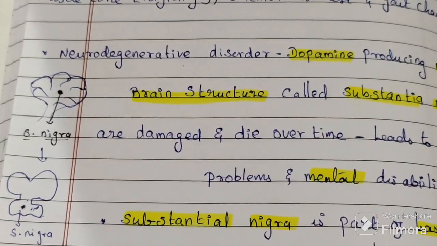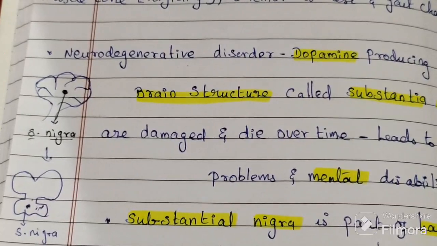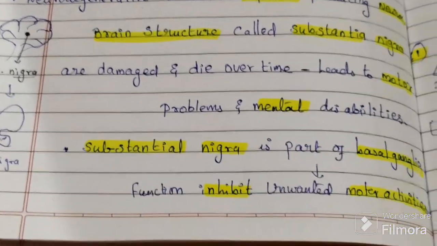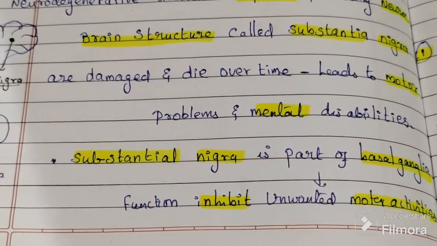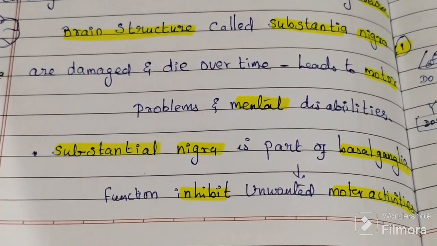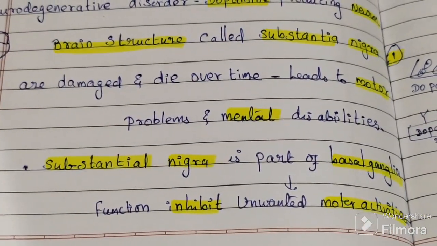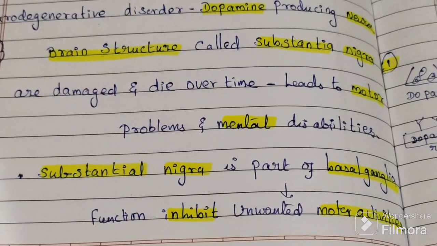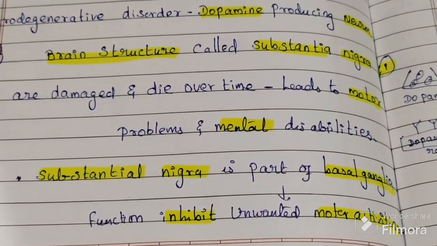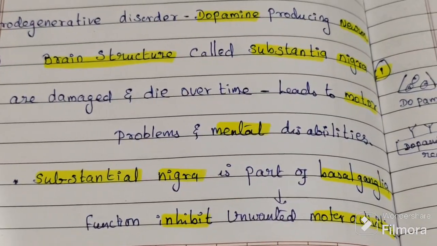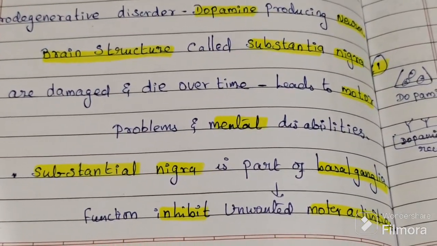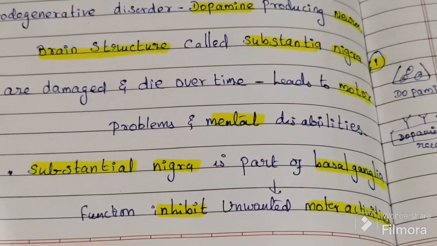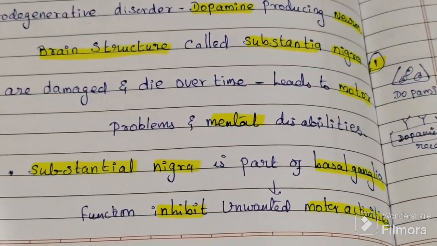This group of nuclei is responsible for motor control, and its major function is to inhibit unwanted motor activity. The substantia nigra is part of the basal ganglia whose major function is to inhibit unwanted motor activities.